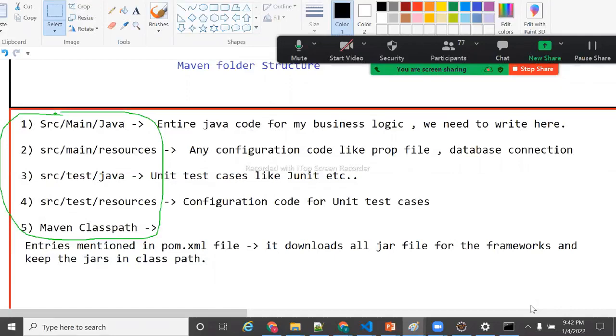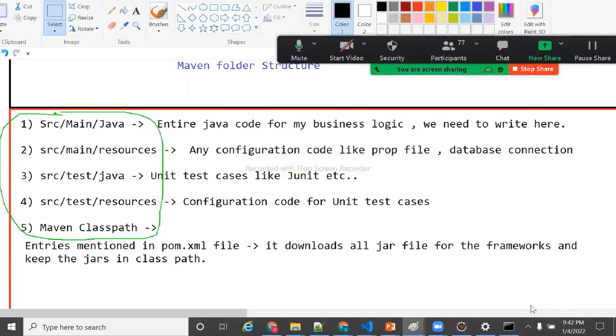Because Maven is the tool which is building my project, it will only consider the entries in the src/main/java folder. It will not consider any other folders while compiling my project. If I write in src/main/resources, it will not compile, it will not run, it will not be considered. Understand, right? src/main/java is for all the business logic code.